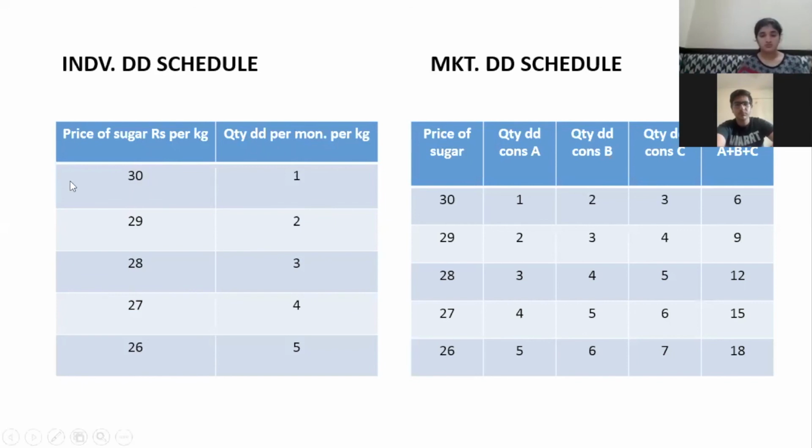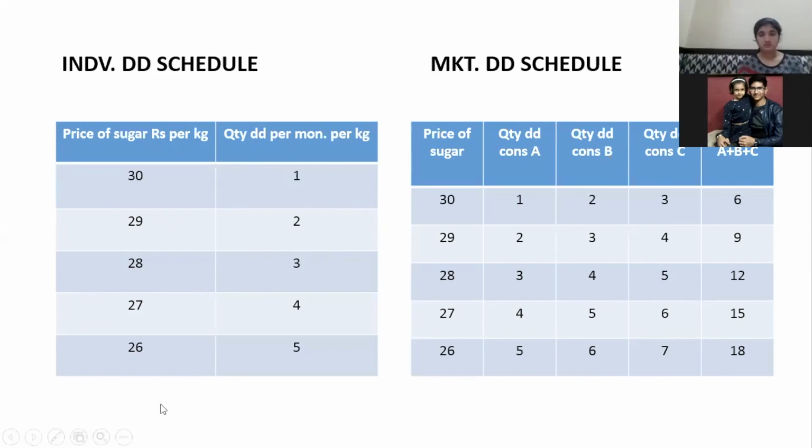Now, when the price drops, it comes to 29, and he can buy 2 kgs of sugar. When the price further drops to 28 rupees per kg, he can buy 3 kgs. These are just random numbers to explain what an individual demand schedule is.